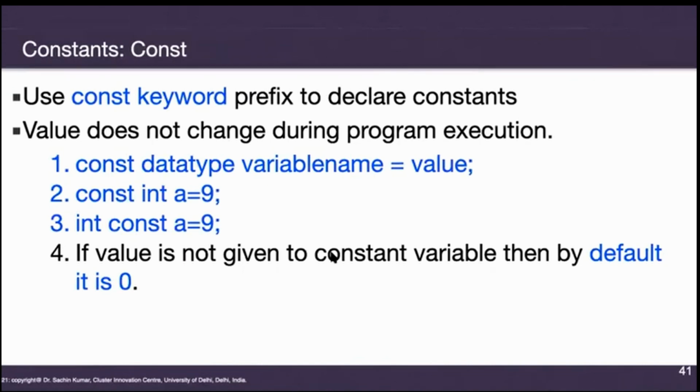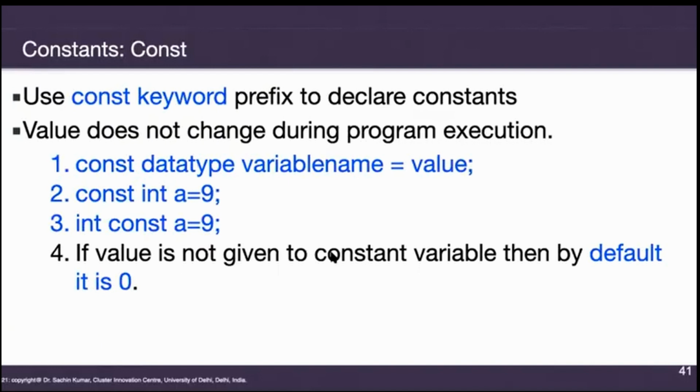So when you use the const keyword, you declare your variable and you say that the variable will not change. The value of that variable will remain the same throughout the program. You place the const keyword before the data type, or after the data type before the variable name. In both ways it is okay. So here the situation is that you have some value and a variable, and you want it to remain always the same. Then you write const, then you write the data type.